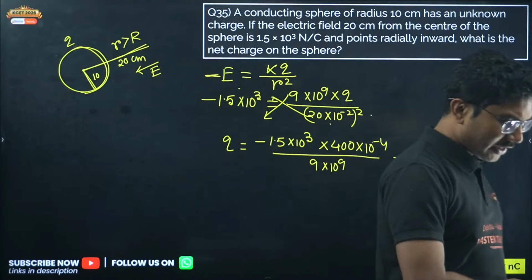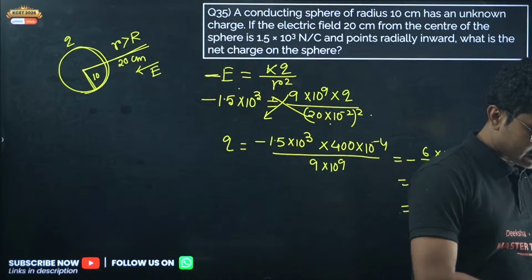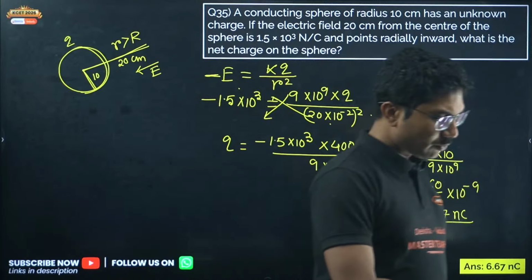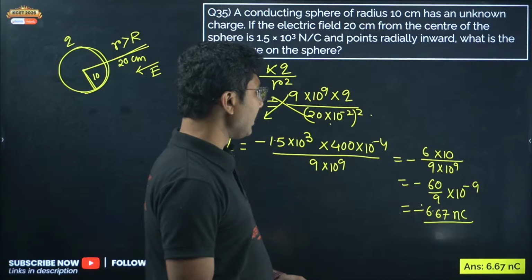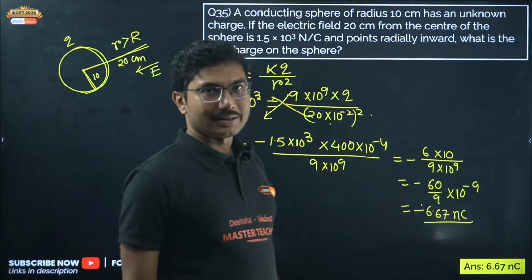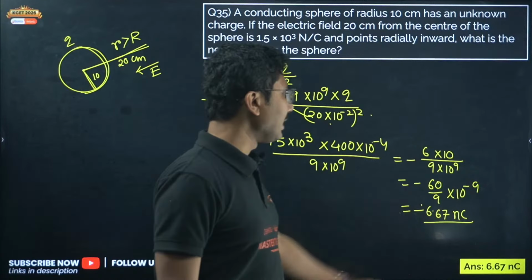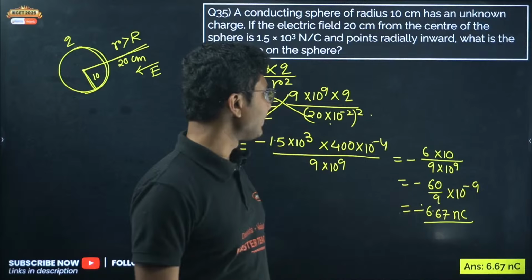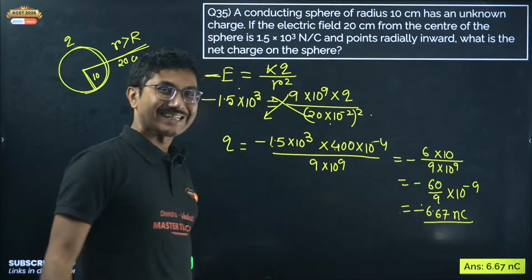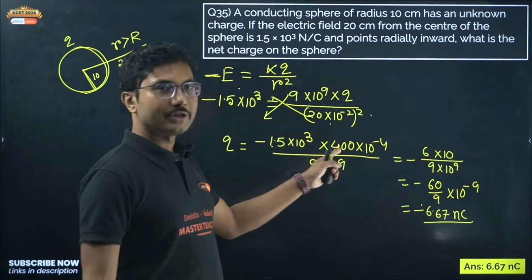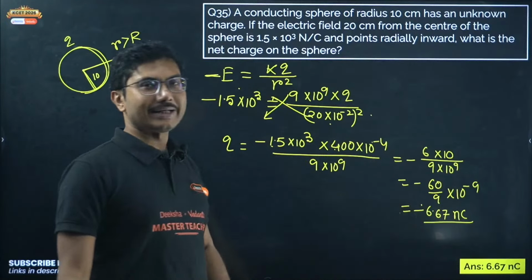Check your answer. It should not be 1.5. Even if you take 10 to the power of minus 8, it will be 0.67. Make sure 1.5 into 4 is 6. Then 6 divided by 9.